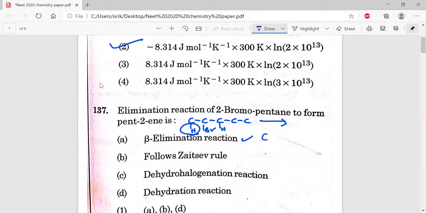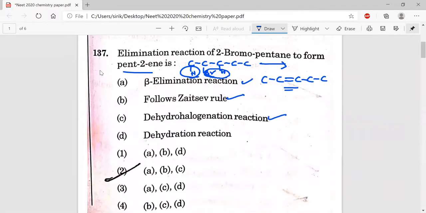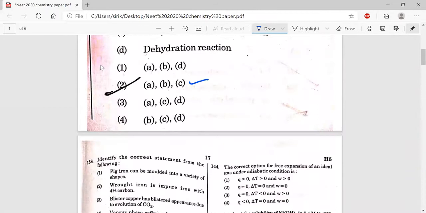Out of the 2 products, the more substituted alkene is more stable as per Saytzeff's rule. So by Saytzeff's rule, the major product is pent-2-ene. Here dehydrohalogenation takes place, in the sense H and Br go out as HBr. Options A, B, C and 3 are correct and option 2 is correct.